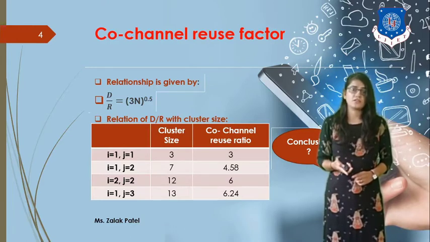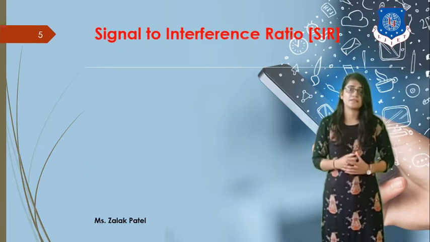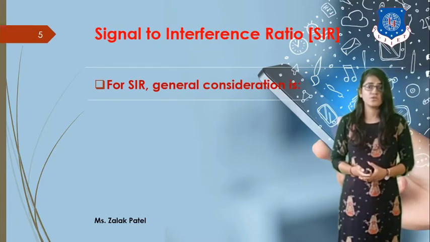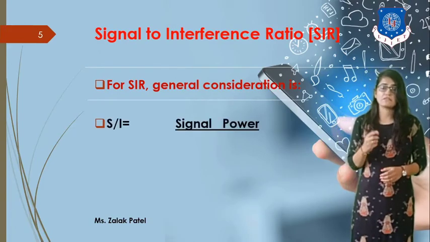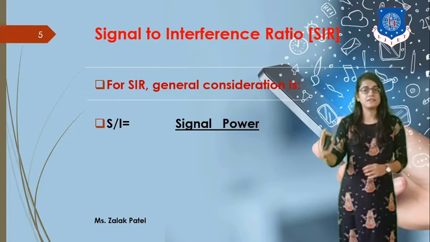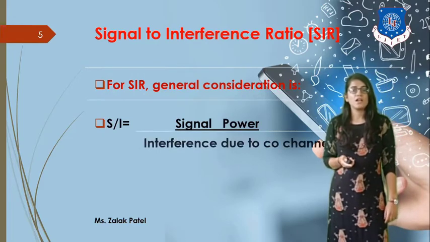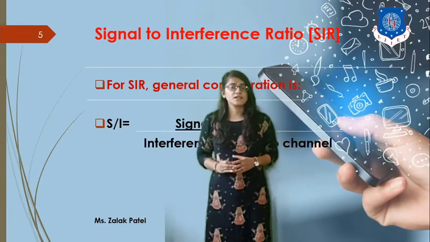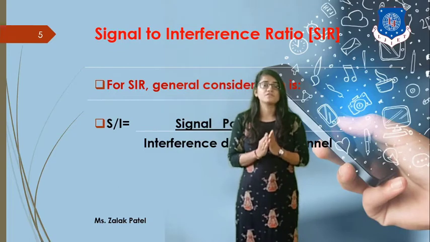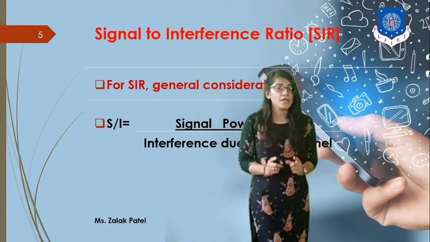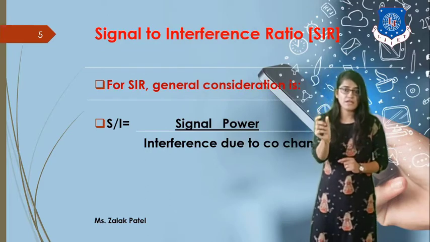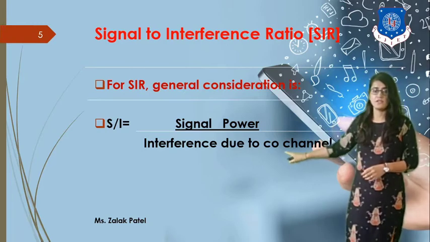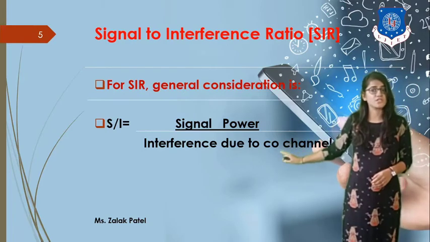So let's see one another ratio for this, that is the signal to interference ratio equation. For signal to interference ratio, the general consideration is given by S by I. S by I is given by the signal power divided by the total interference due to the co-channel cells. So if signal power is denoted by S, then the denominator is the interference due to co-channel cells.